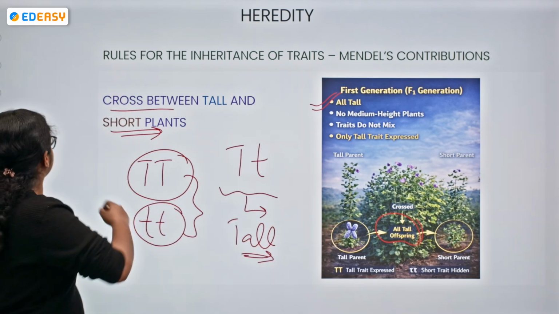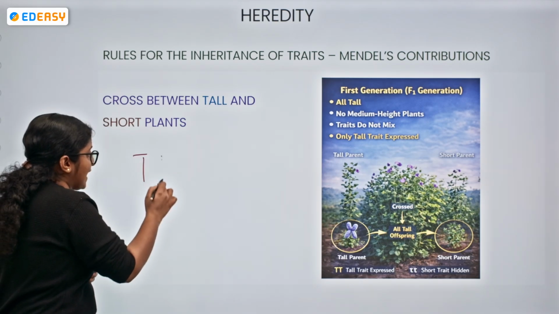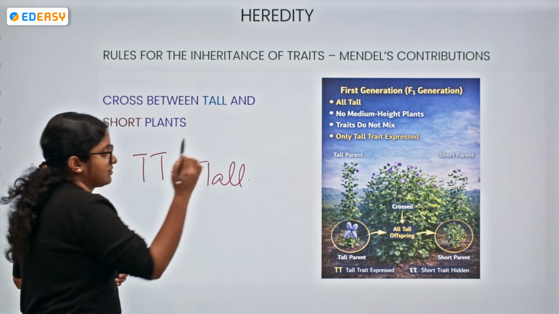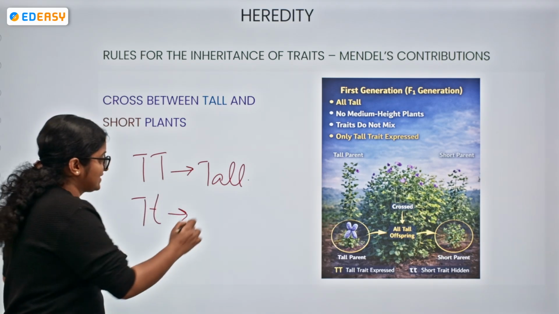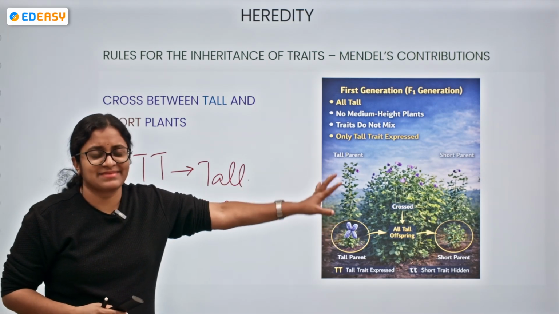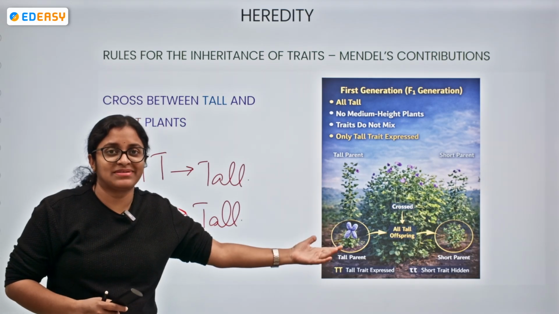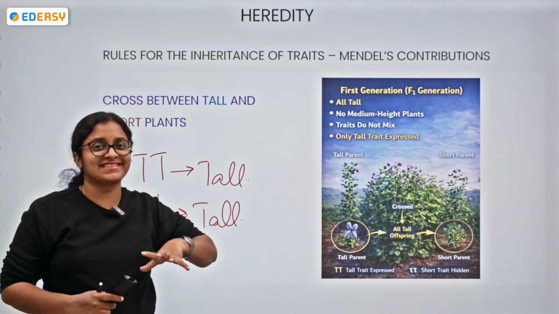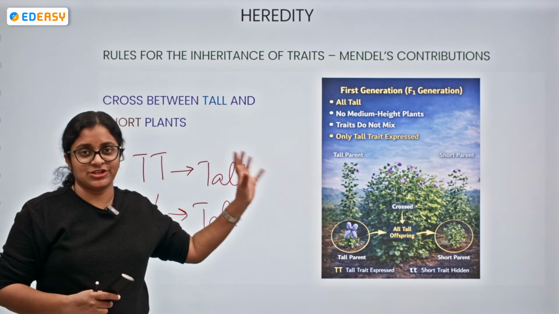Now I have a question for you. Let me erase all the ink on this slide. So if it is capital T, we knew it is tall. Now tell me, if it is capital T small t, is it tall? Yes, it is tall. By looking at the tall plants, particularly the offspring, can we tell whether it is of capital T capital T tallness or capital T small t tallness? No. By looking at the external appearance, we cannot tell. We need to go for analyzing the genetic makeup of the individual, right?